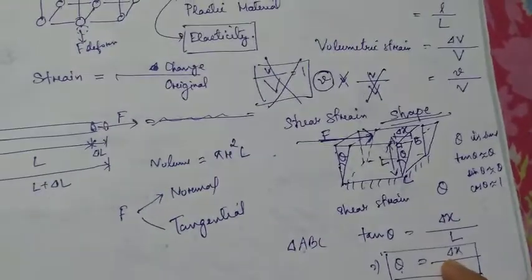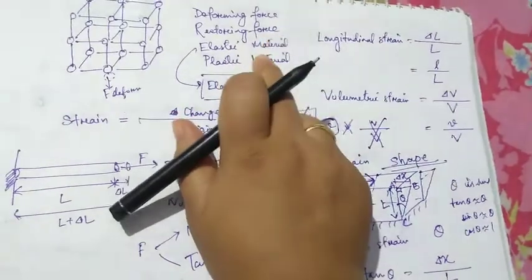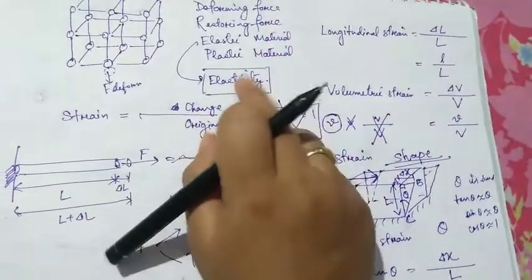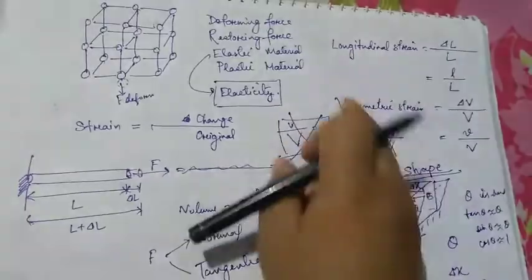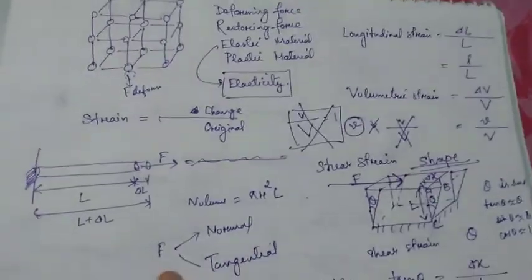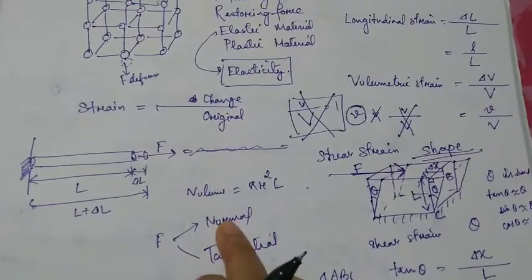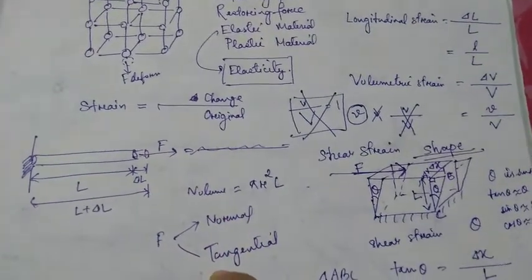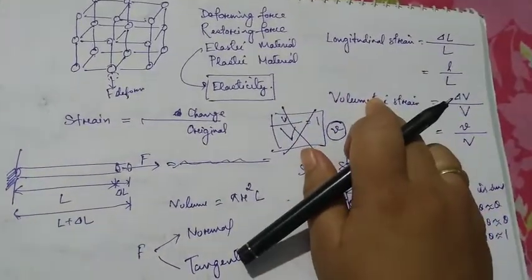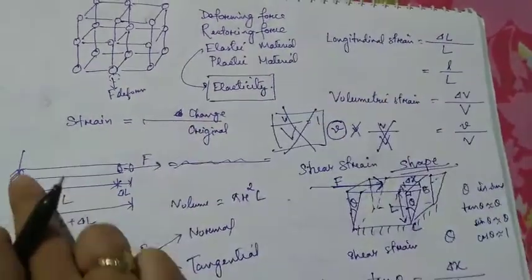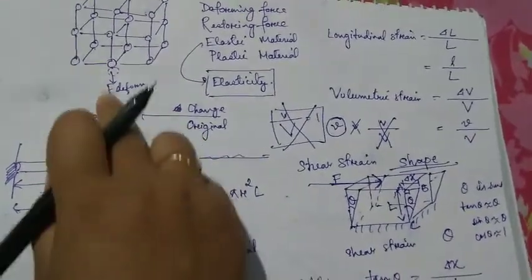So here you see, we have discussed first deforming force, restoring force, elastic material, plastic material, then elasticity. Then we have studied about strain, 3 types of strain, and also we have studied that deforming force is of 2 types, normal force and tangential force. In the first 2 cases, normal force acts. See, if you want to change the length of the wire, you cannot stretch it like this, isn't it?